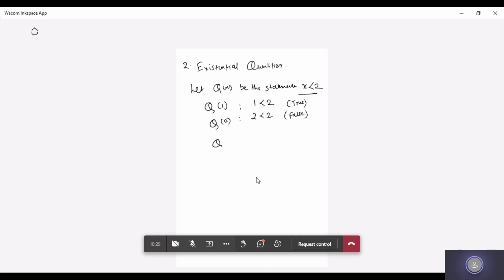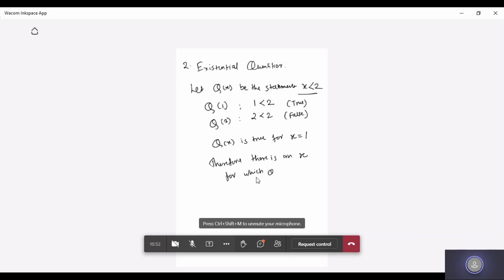So I will say that q of x is true for x is equal to 1. Therefore, there is an element x for which q of x is true.